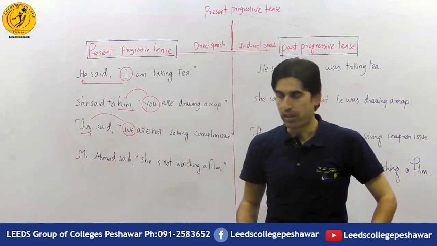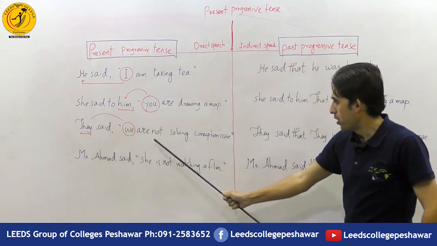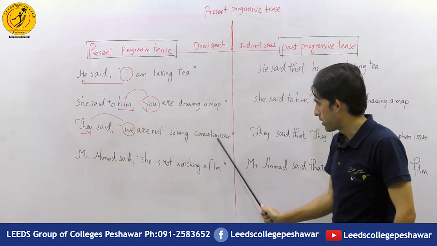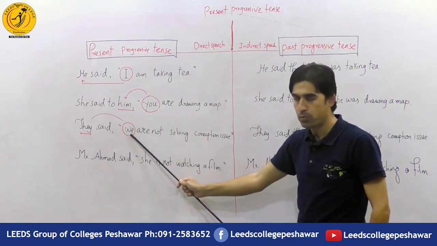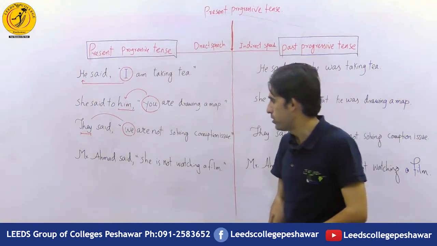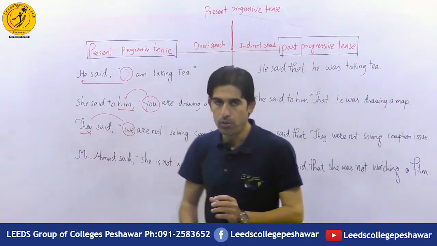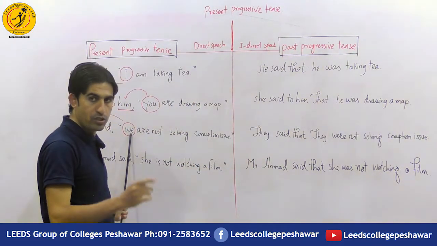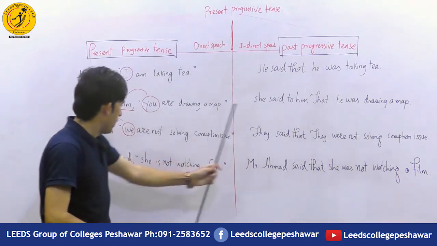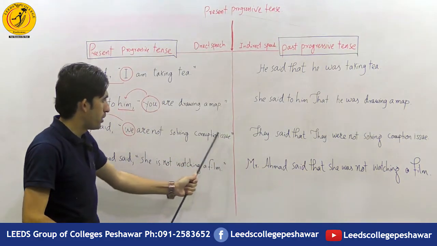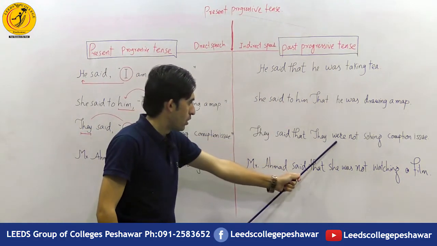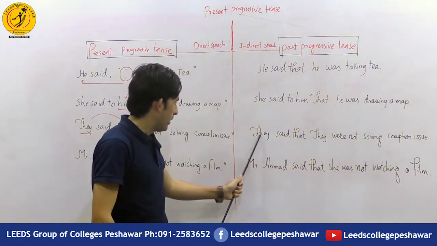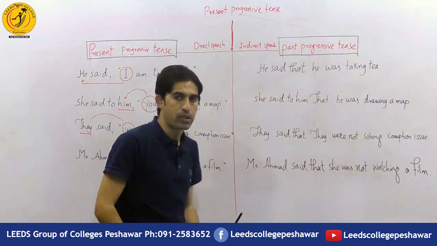Coming to case number three: they said, "We are not solving corruption issue." Now the reported speech, we are not solving corruption issue, is introduced by the first person plural we, and according to the rule it changes according to the subject they. So the possible indirect speech will be: they said. The first person plural we changes according to the subject they. Now we have a tense change here: are not solving corruption issue, in past progressive tense, is were not solving corruption issue. So the complete indirect speech is: they said that they were not solving corruption issue.